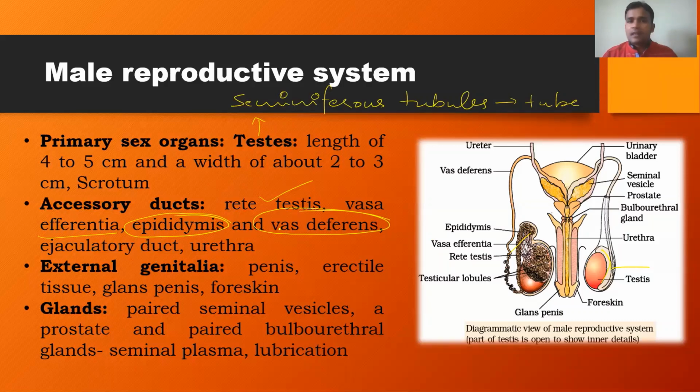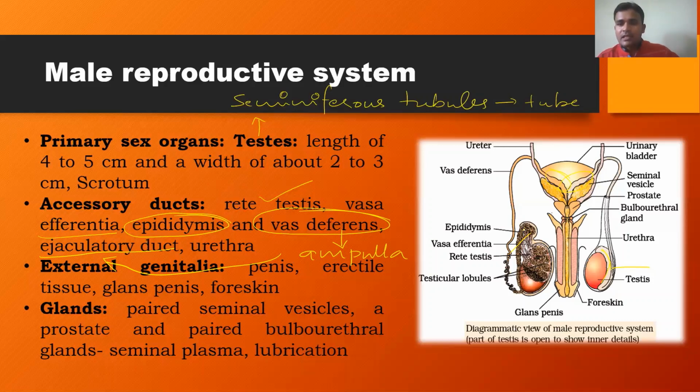The vas deferens is elongated, emerging from the epididymis, and then it will ascend and enter into the abdominal cavity. The vas deferens is continued as a swollen part called the ampulla, and then the ampulla will continue as the ejaculatory duct. So in the diagram, here is the ejaculatory duct.